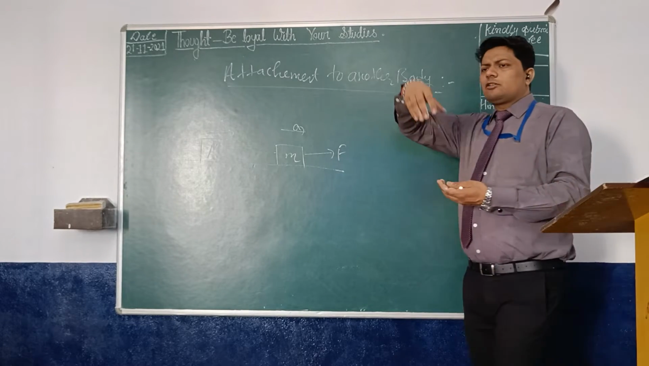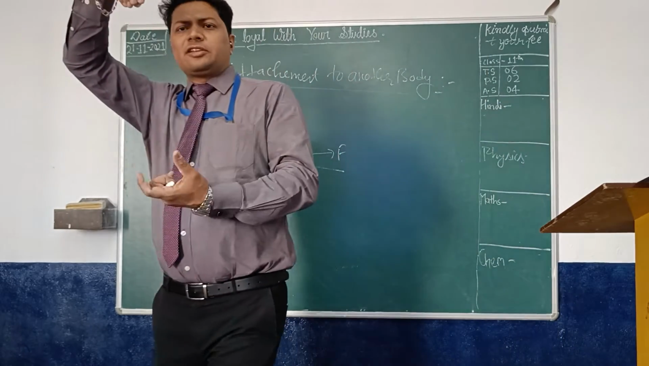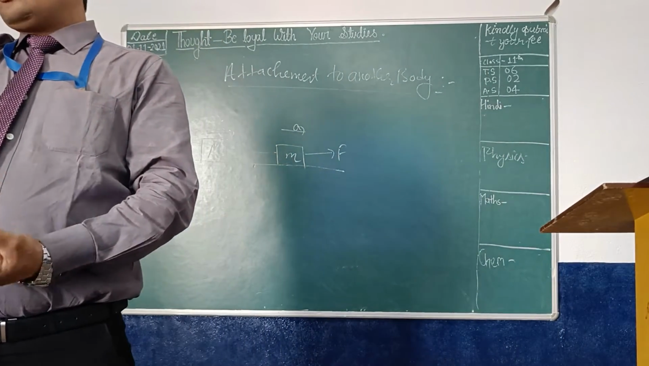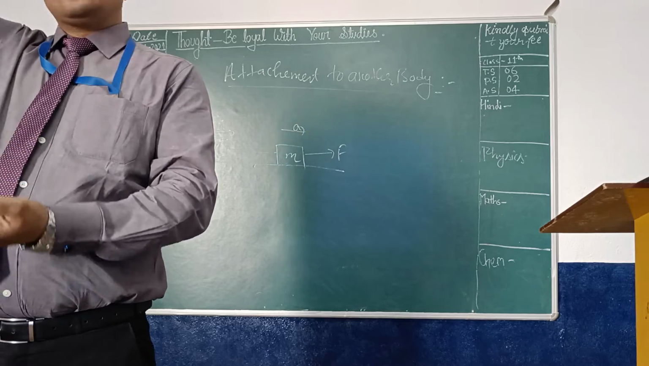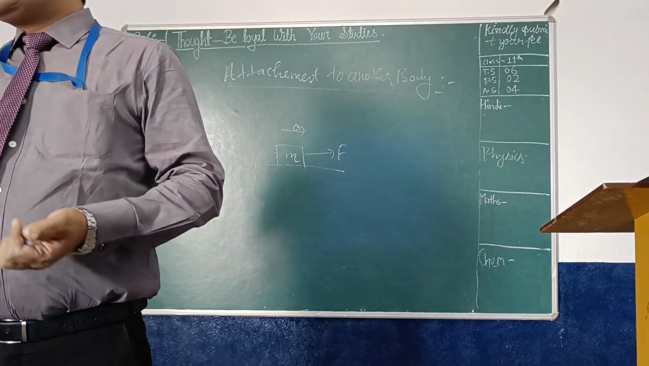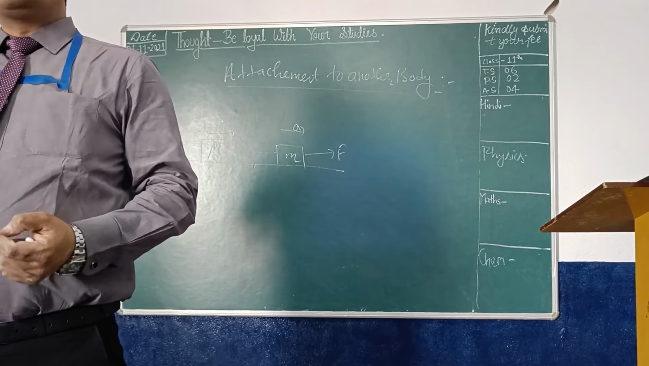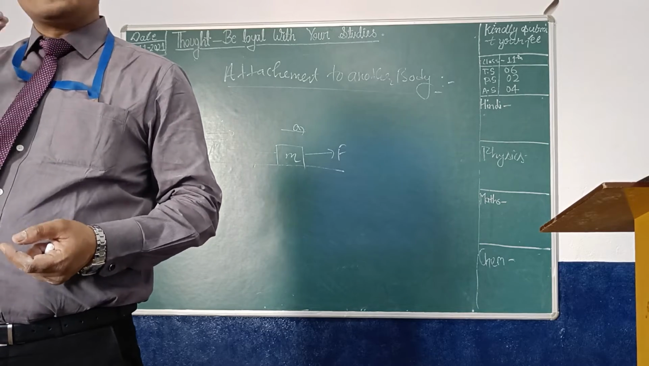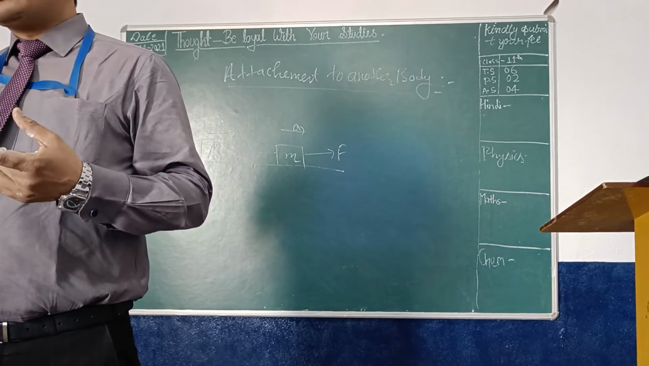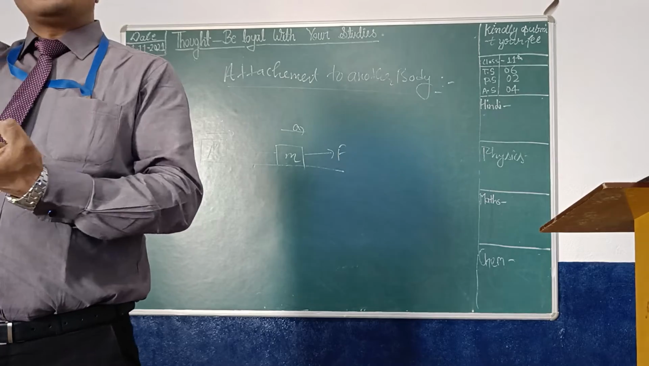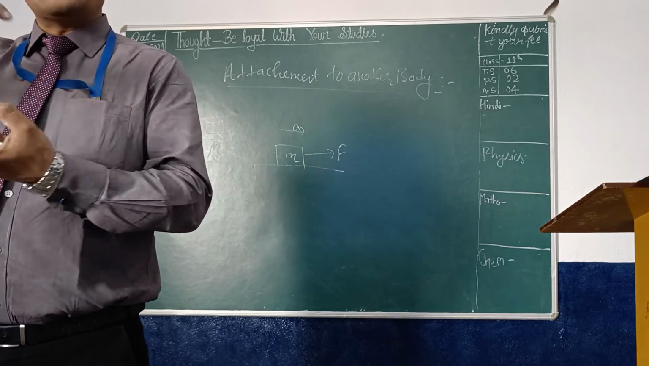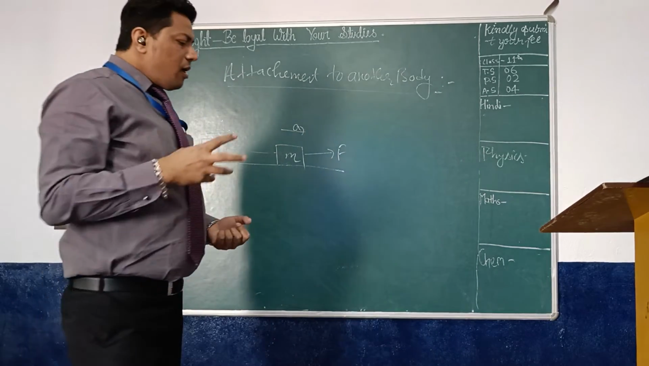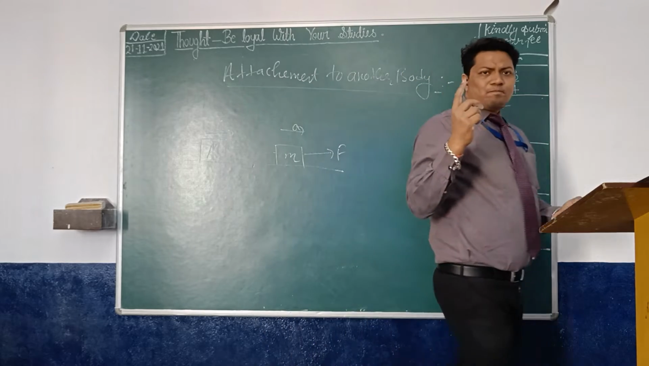Let us suppose you are hanging something with a thread. A stone is hanged with a thread. If the stone is hanged with the thread, what will you get? In the thread you are getting tension. Tension means stretching. Due to the stretching there is tension.